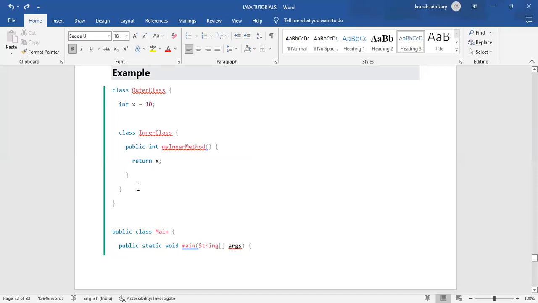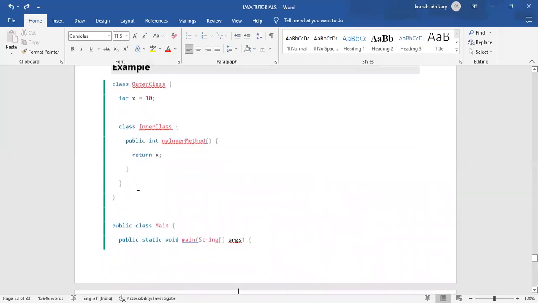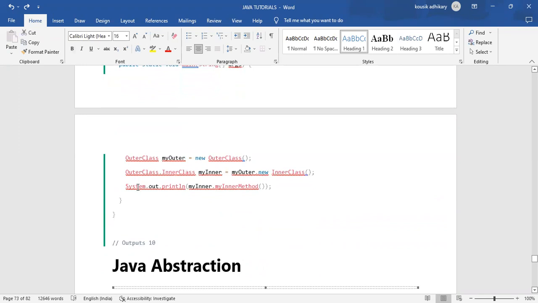And in the previous example, we told you that before creating an object of an inner class, you need to create an outer class. No, that was wrong. You can create an object of an inner class after you have created an object of an outer class. This is the way you can create an object of an inner class.